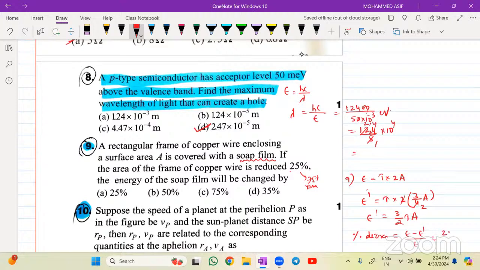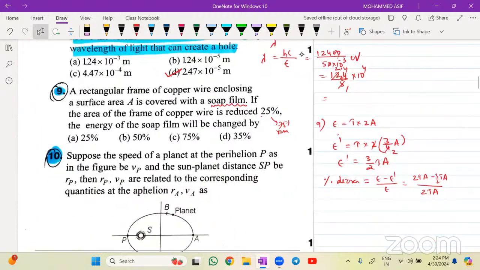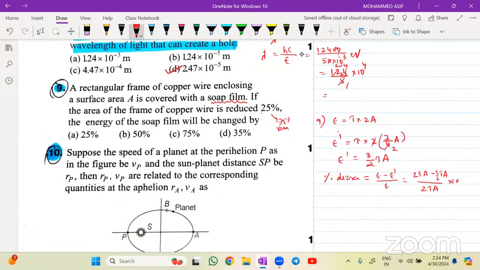So it is right now 2TA minus 3/2 T into your A divided by your E. E value is again 2T into your A. Okay. See how much I am getting. Into 100, since percentage is given, we have to multiply by 100. Clear?